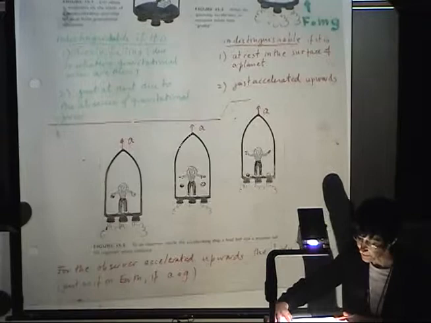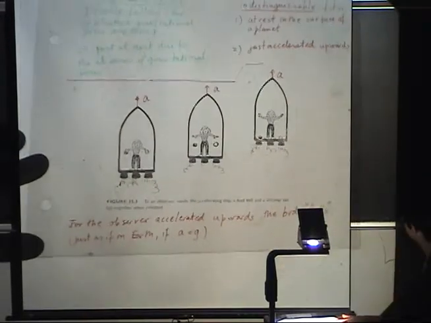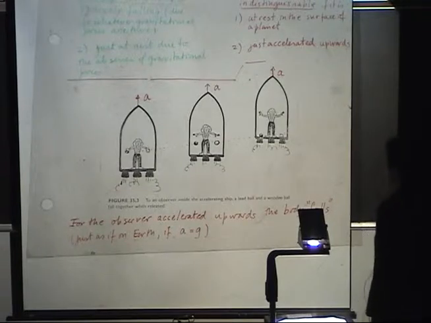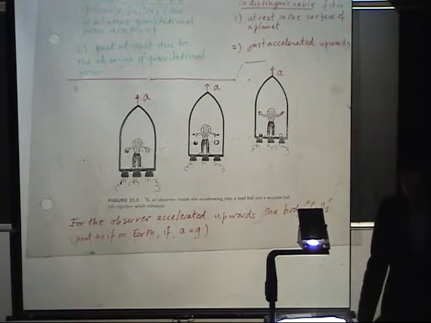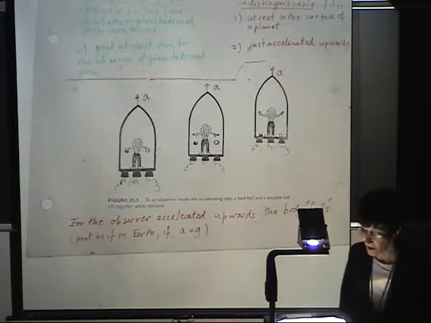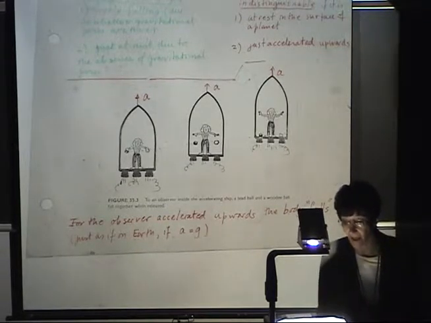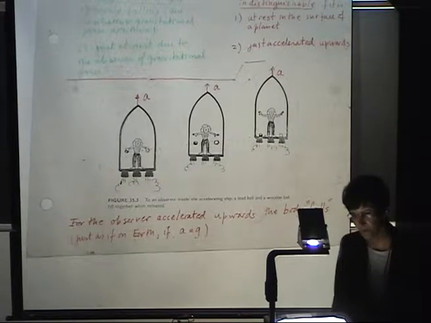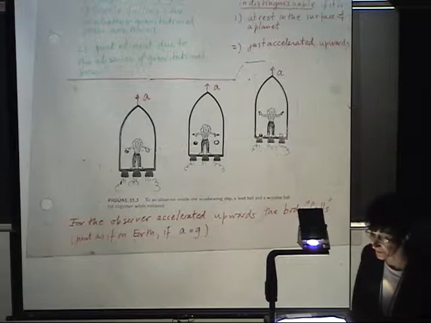So here at the bottom of this page, this lady in the spaceship could not see the difference between having an accelerated upwards spaceship or being on the surface of the Earth.